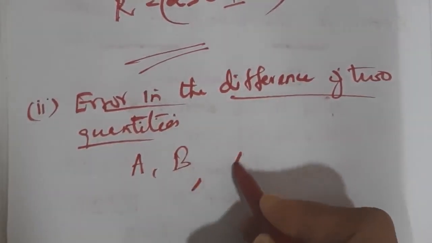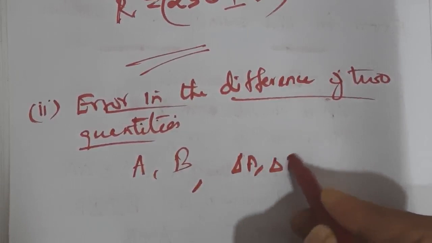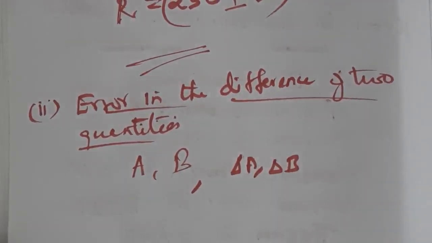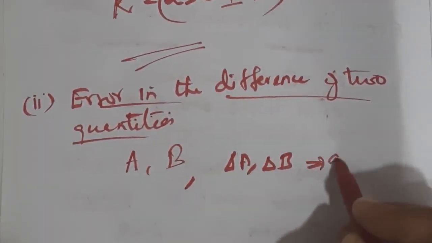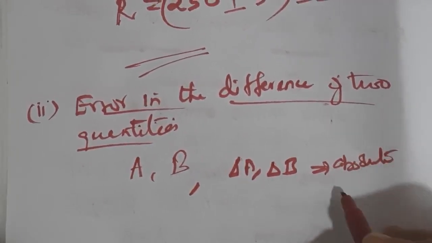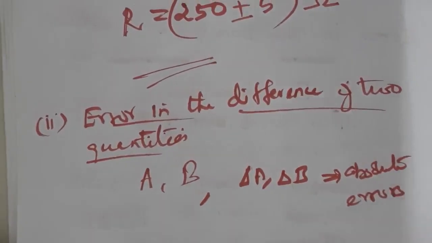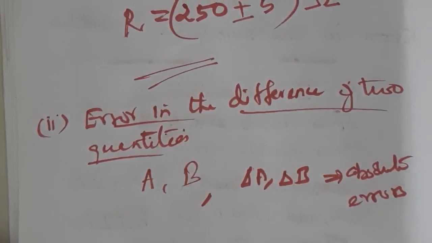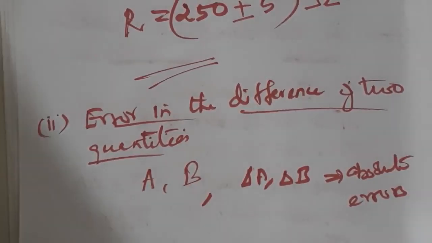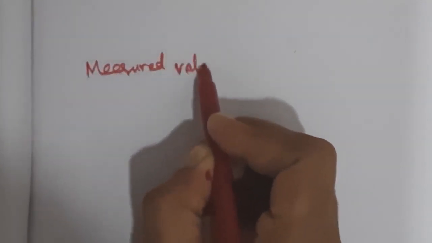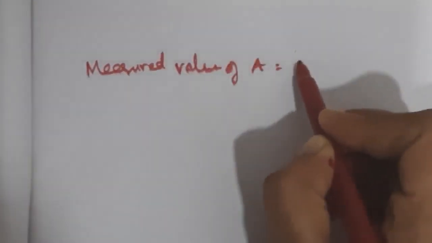So delta A and delta B are the absolute errors. A and B are the two quantities. So how can we find the errors in the difference of two quantities? The measured value of A is A plus or minus delta A.